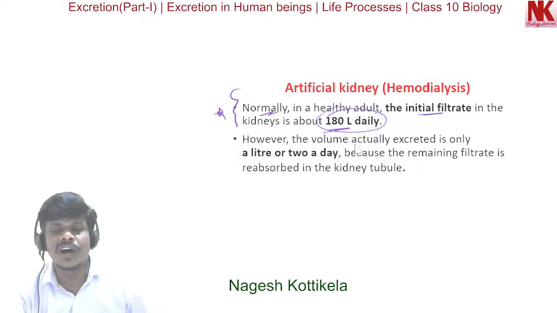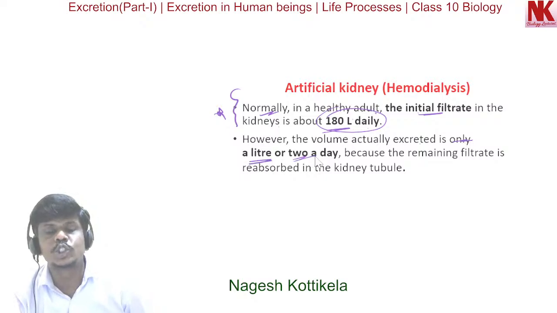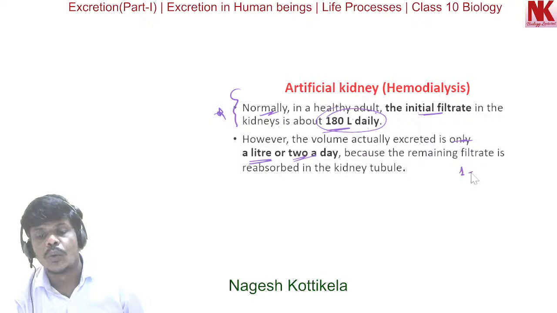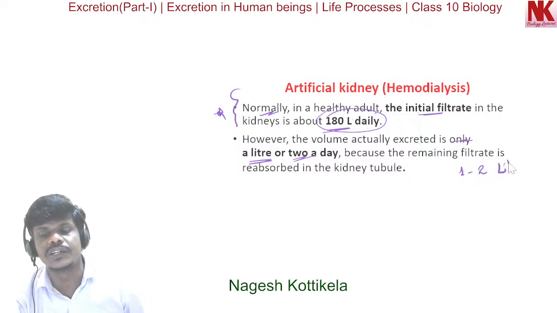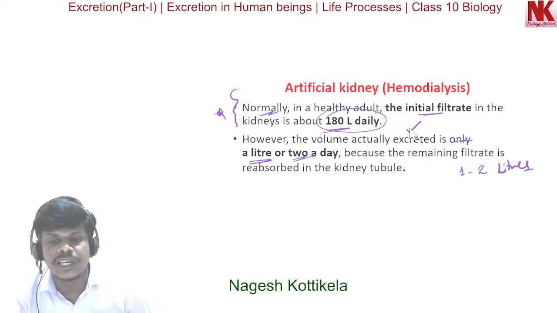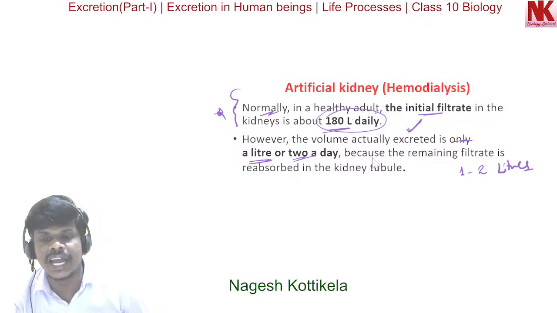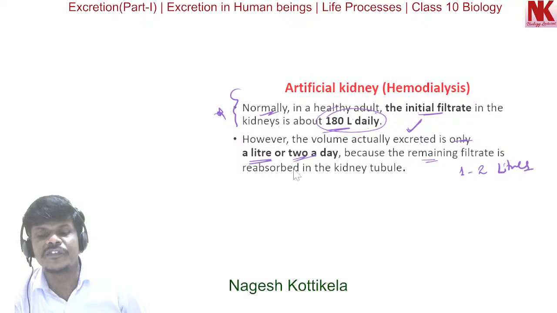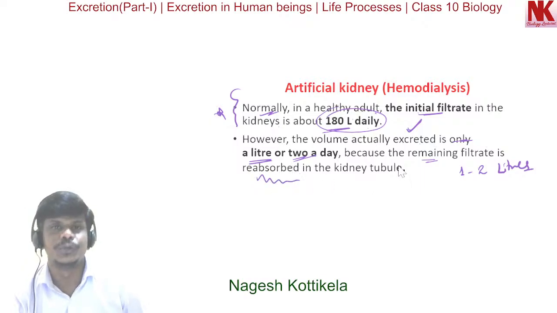However, the volume actually excreted is only a liter or 2 a day. It means 1 to 2 liters of urine is actually excreted, because the remaining filtrate is reabsorbed in the kidney tubules.